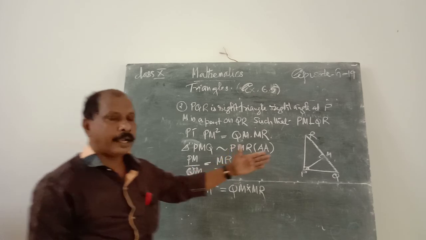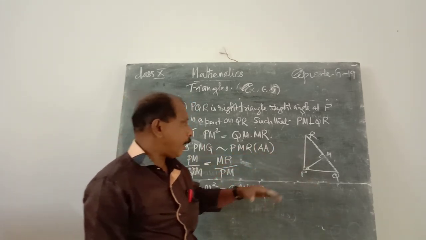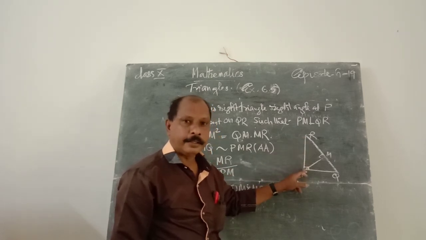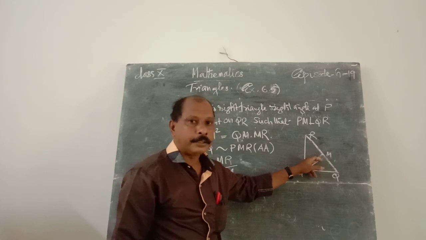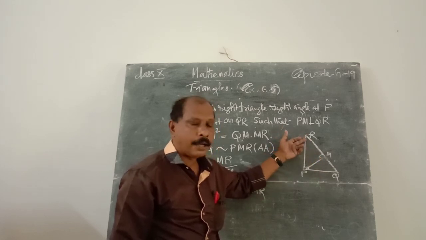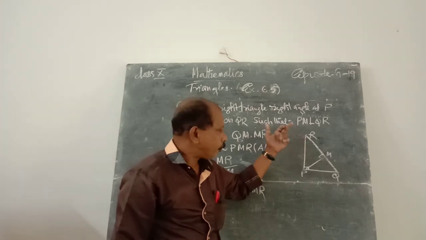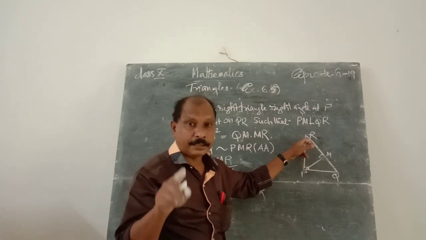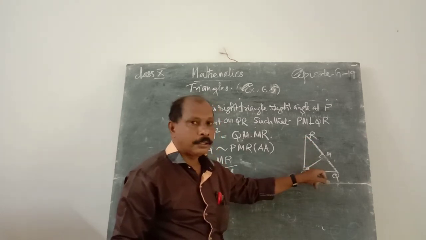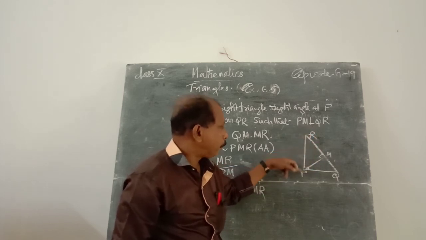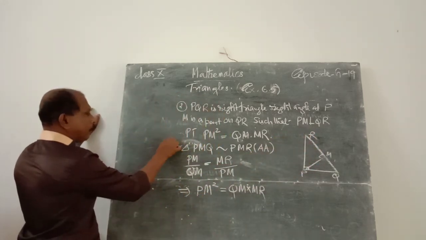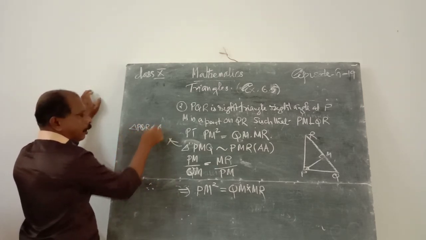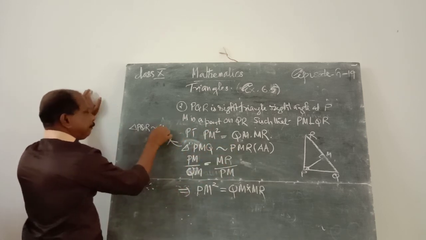That means these two triangles are right angle triangles. For the first triangle P is 90 degree. For the second triangle M is 90 degree. For the first triangle R is the angle. For the second triangle R is the angle. Therefore, it is common. Therefore, using that criteria, triangle PQR is similar to triangle PMR.